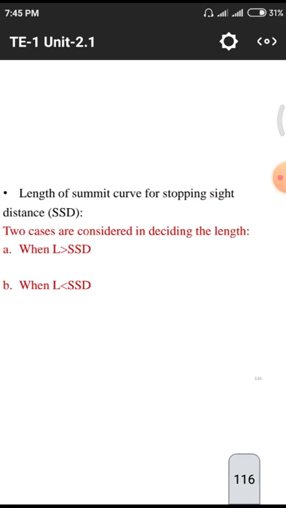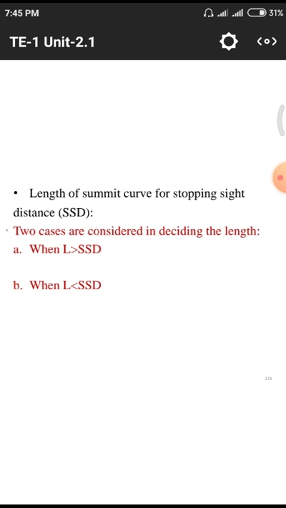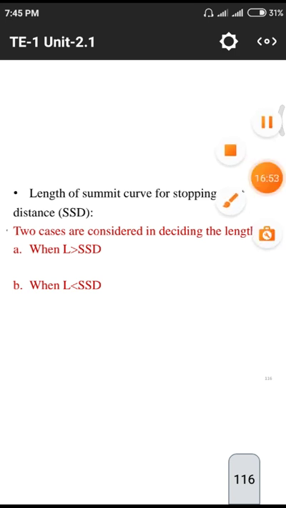This is the classification. Two cases we need to consider: length of the summit curve for stopping sight distance, that means SSD. When the length of the curve is greater than the stopping sight distance, and when the length of the curve is less than the stopping sight distance. These 2 points we need to take.